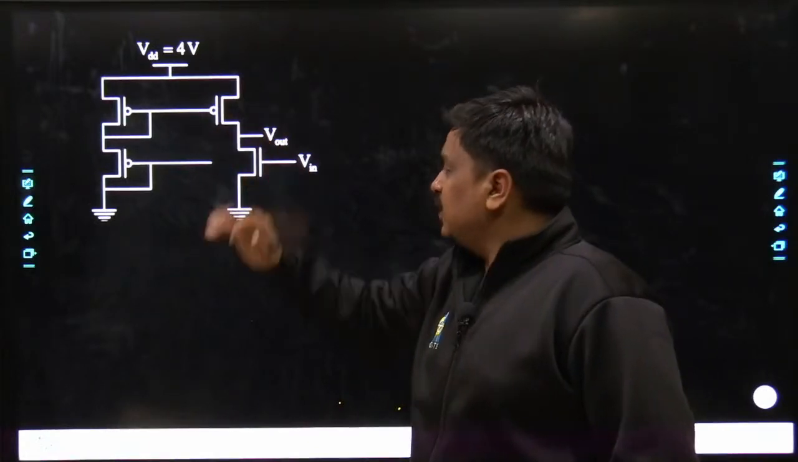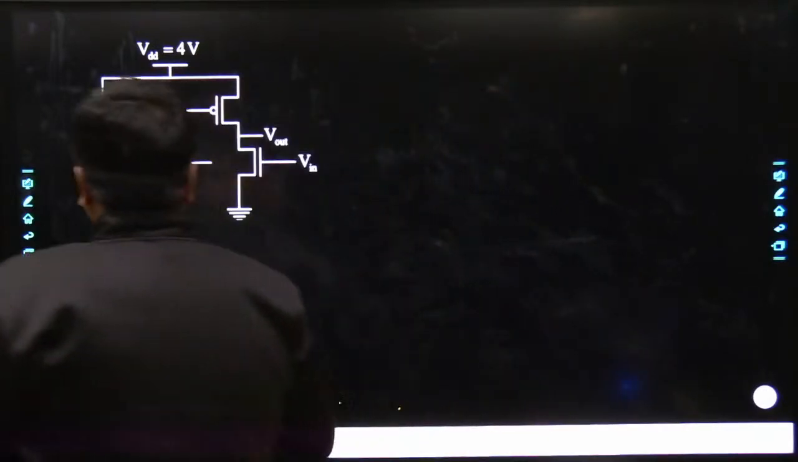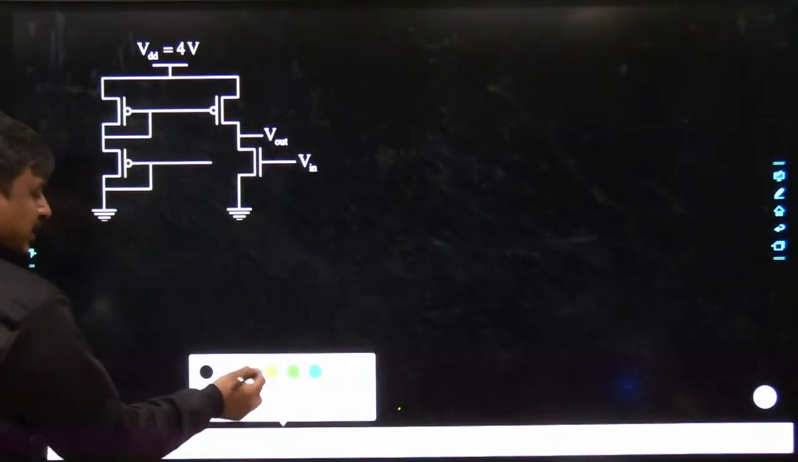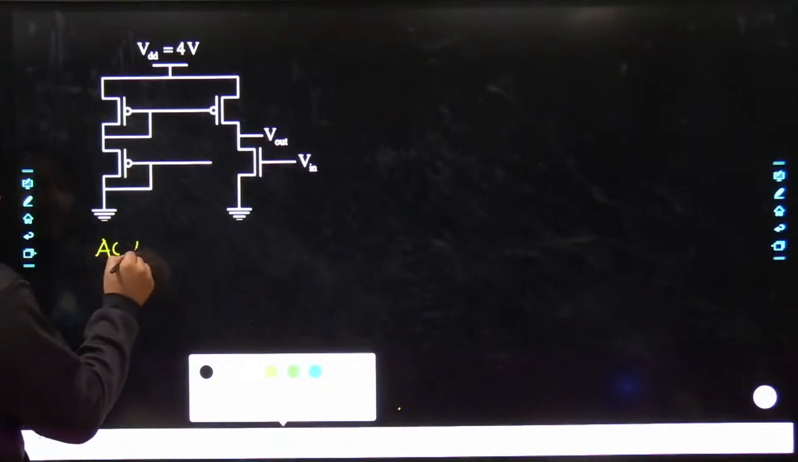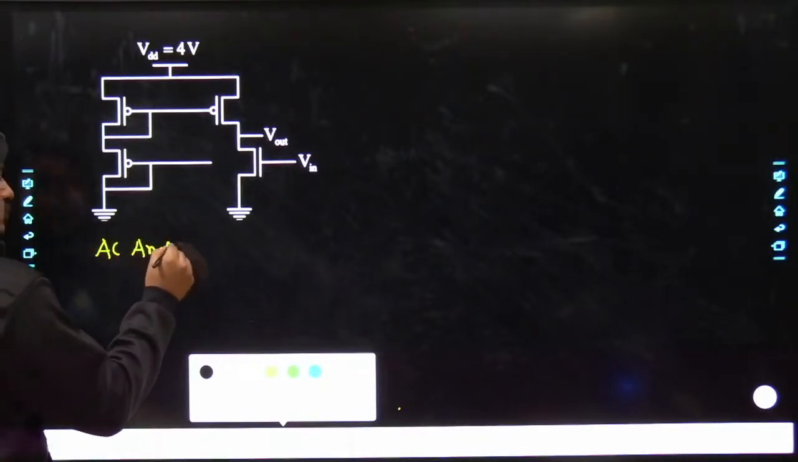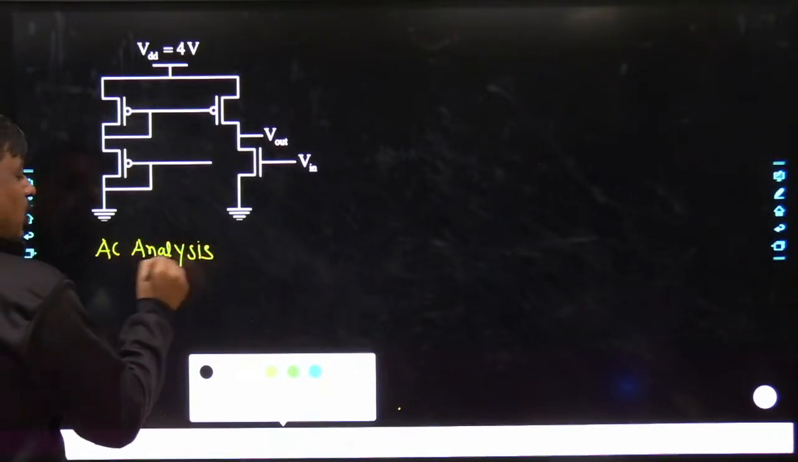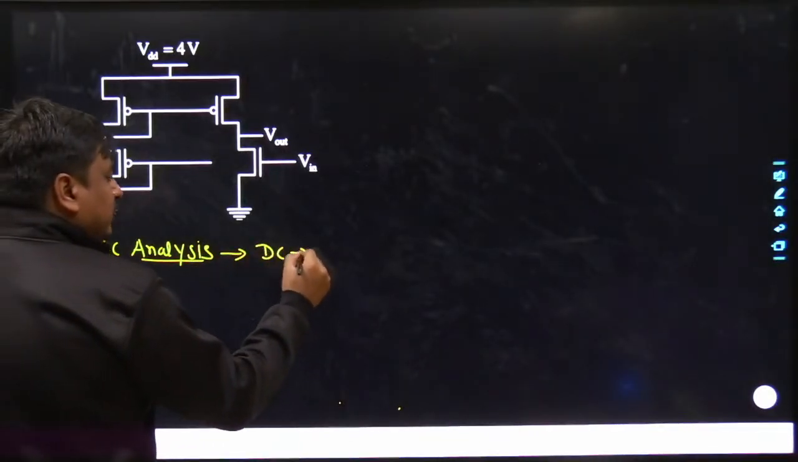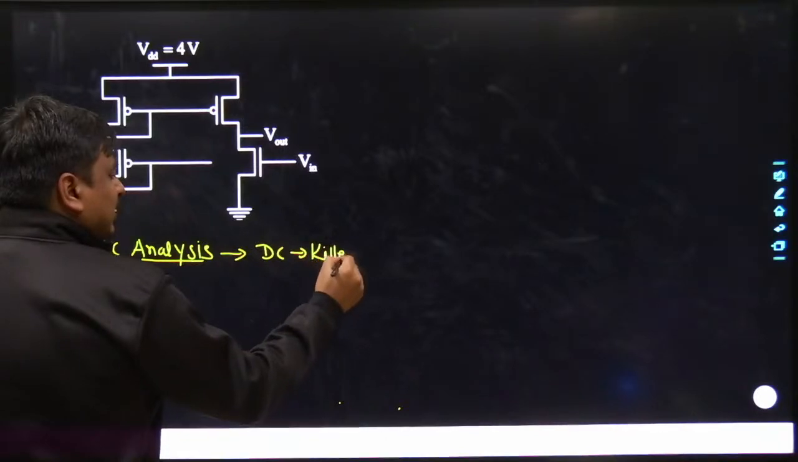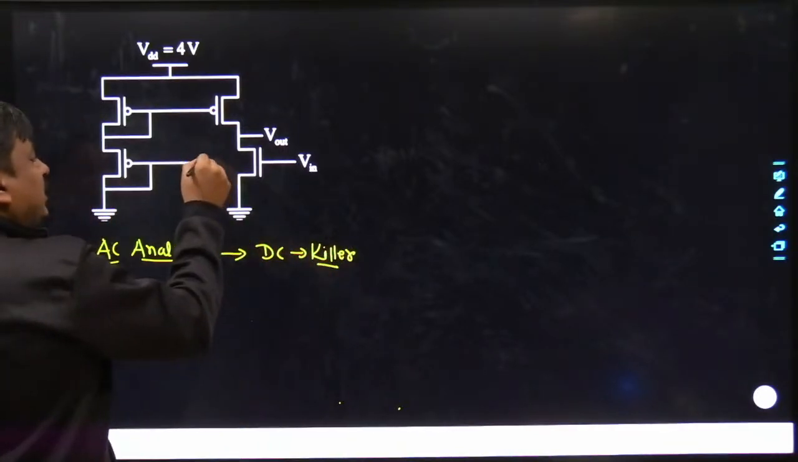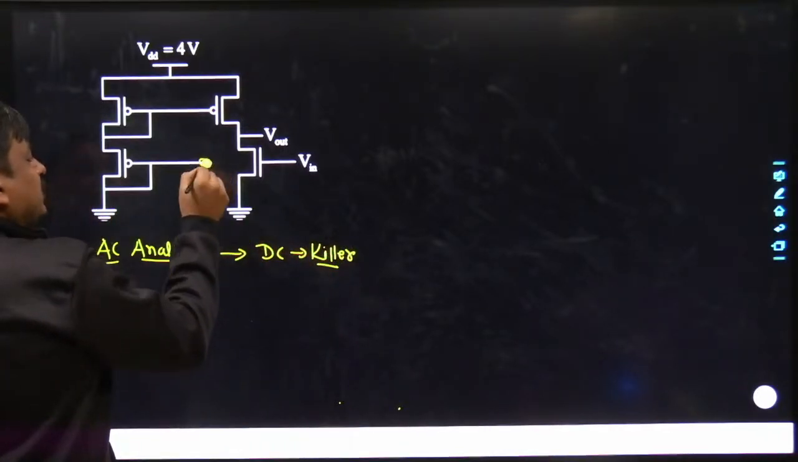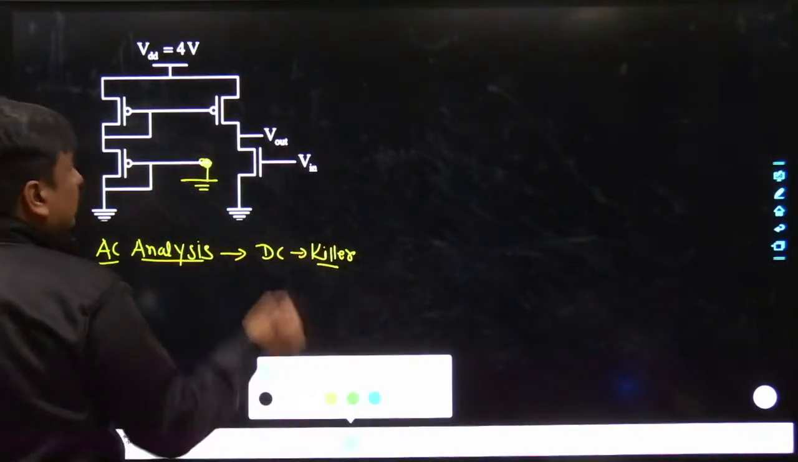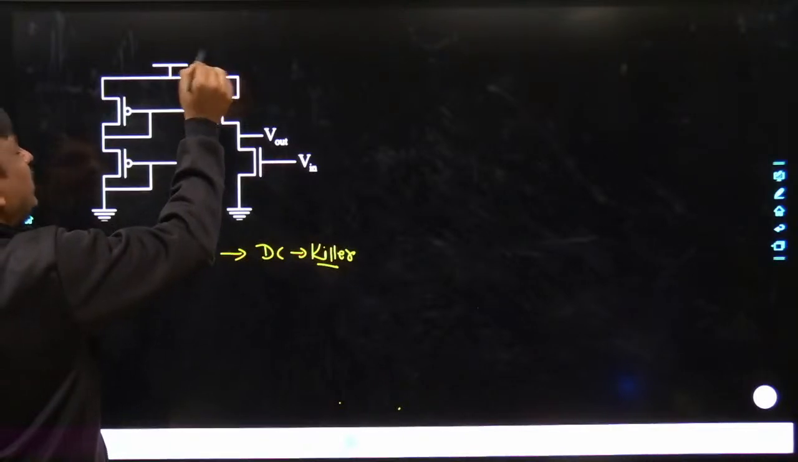Drain terminal. My dear friends, whenever you do the AC analysis, try to understand what I am saying: all of the external DC sources are killed. What does it mean? Obviously, certain DC biasing voltage would have been applied across this terminal, and it is made grounded. Even this 4 volt would be made grounded.